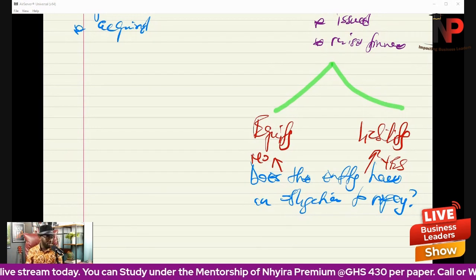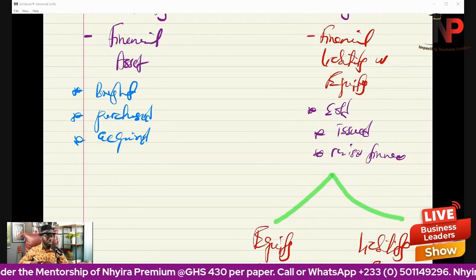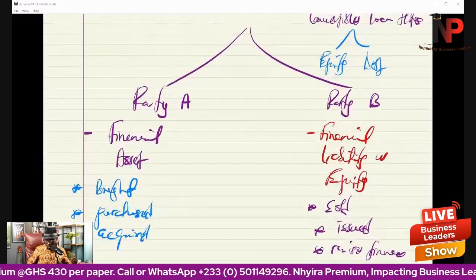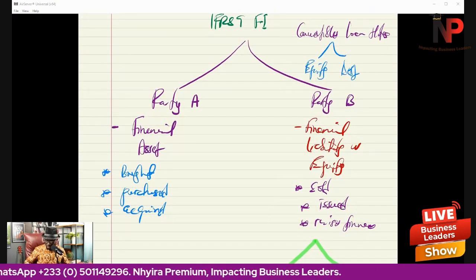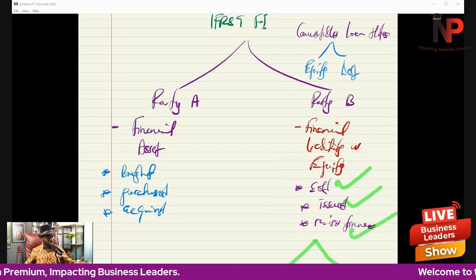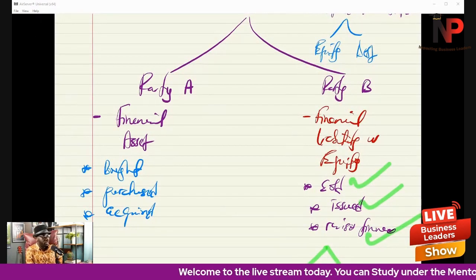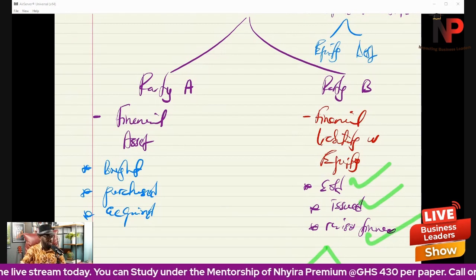A liability. Then I told you that there are a couple of terminologies that we must understand, and know which party's books we are preparing the financial statement in. So we said, anytime you hear something like sold, issued, raised finance, then you have to be thinking about financial liability or equity instrument, if we are dealing with the books of the company that did the issue.